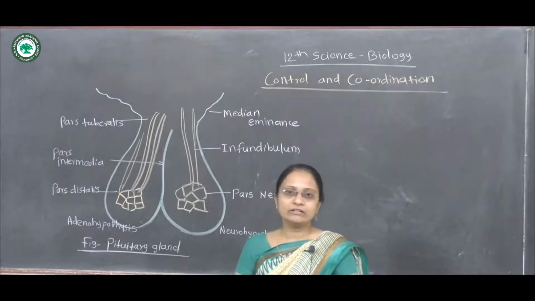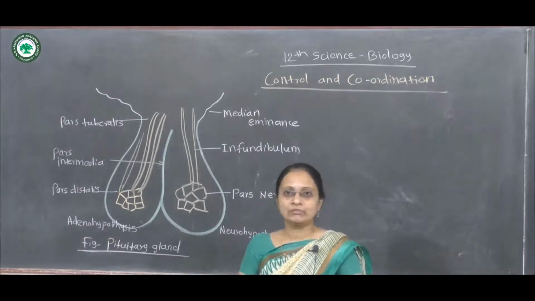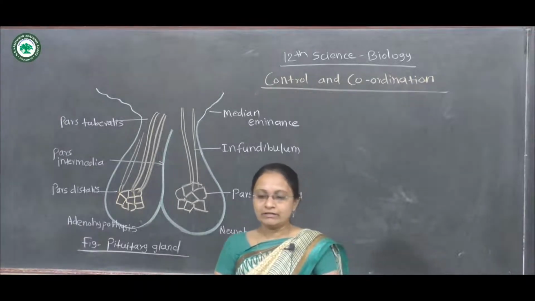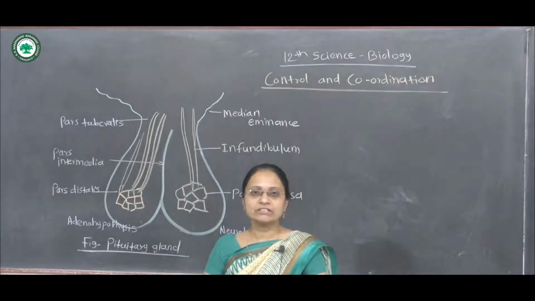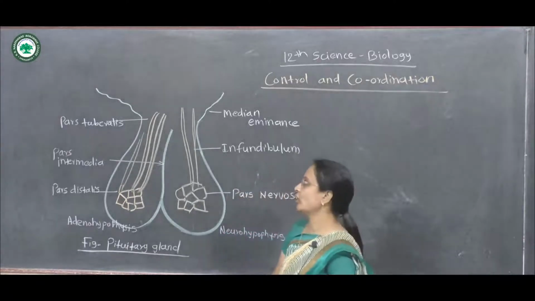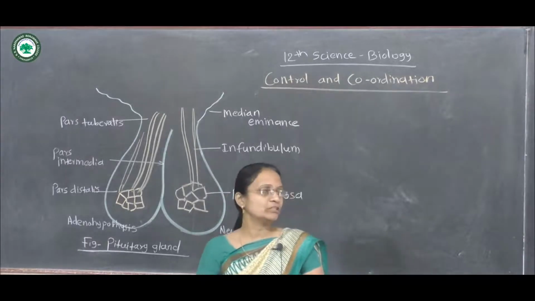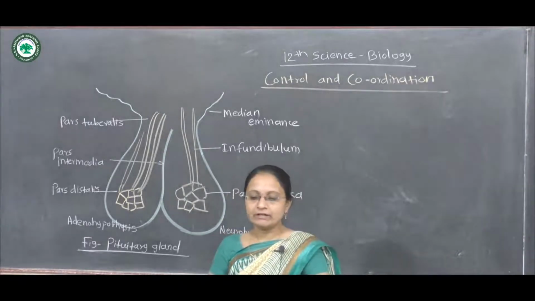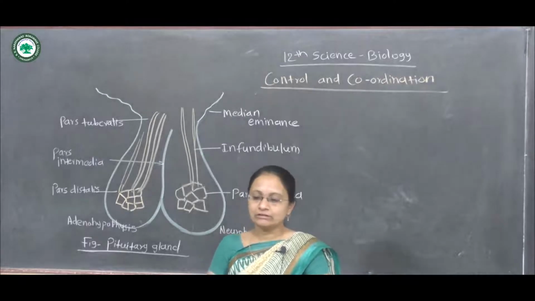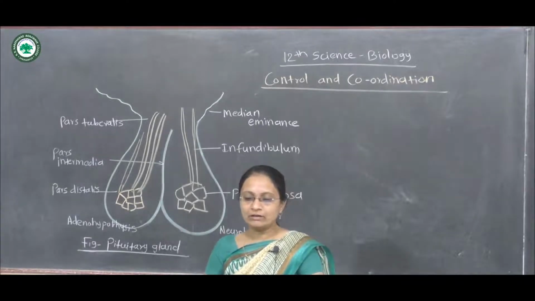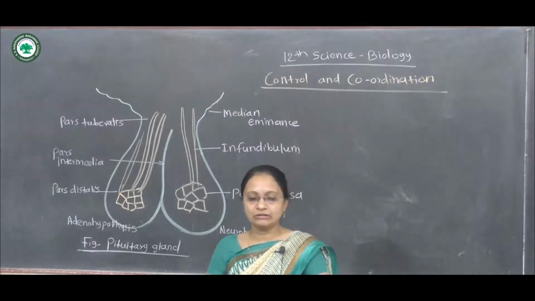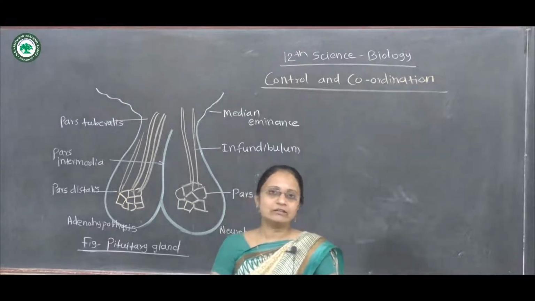It is located below the hypothalamus of the brain, and below the hypothalamus it is attached with the help of a stalk. That stalk is known as the infundibulum. With the help of this infundibulum, it is attached to the hypophyseal stalk. This pituitary gland remains locked in a bony depression called the sella turcica.